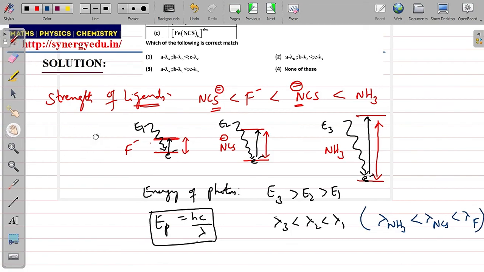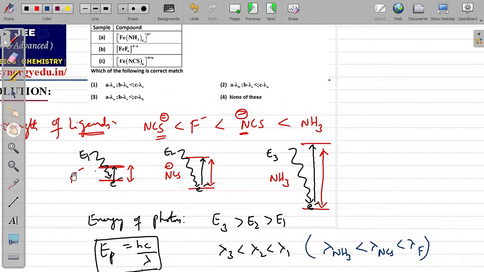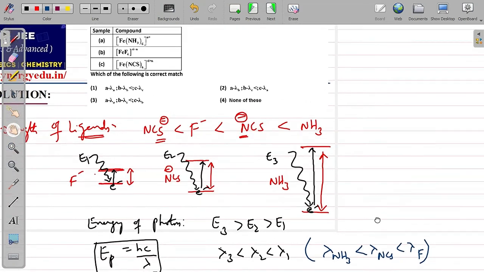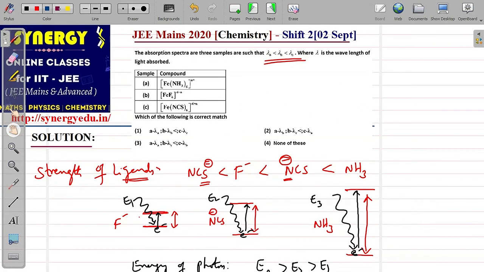So the lambda of ammonia must be the smallest, and the lambda of fluorine must be the highest. Here lambda C is the highest, so it must belong to fluorine. The lowest must belong to ammonia, and the middle one is NCS.